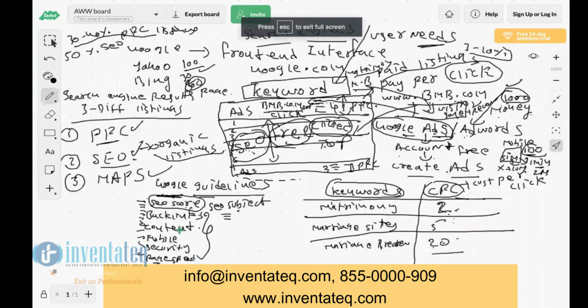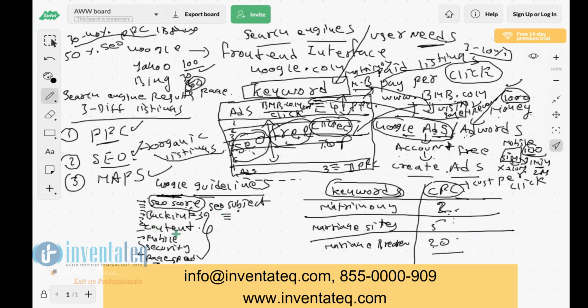creating backlinks, writing good content. So many things we have. How to do this is your SEO course, which you are going to learn later. So this is not like one tool in which you are going to do SEO. No, not like that.